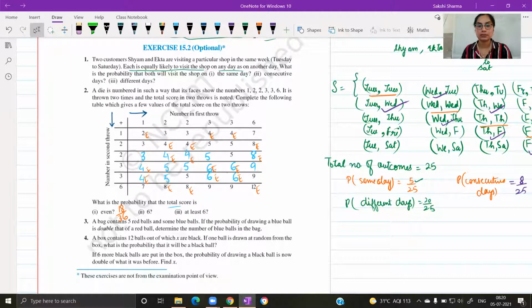Probability that the total score is 6. 4 by 36. At least 6. So you will be taking the outcomes in which the sum is 6 or more, at least 6. Let's exclude. Vidhi, Beta, could you repeat? Ma'am, 15 by 36.